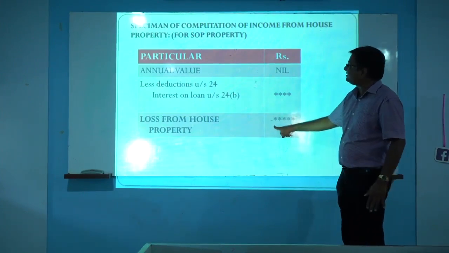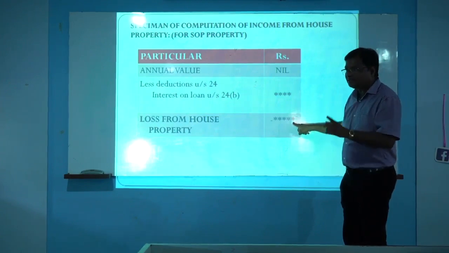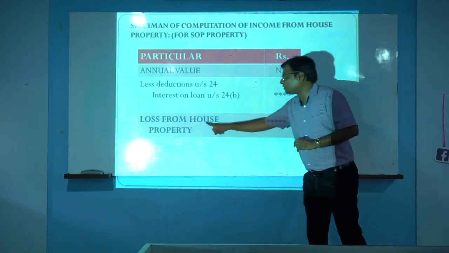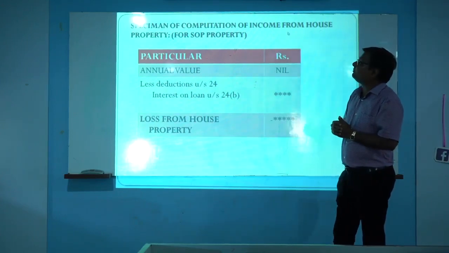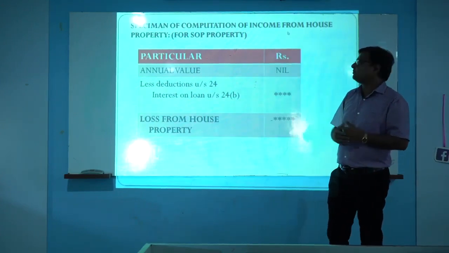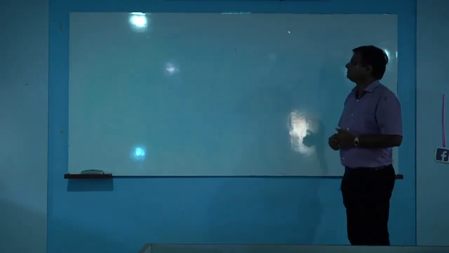The balance here will be in minus form. Then it will be called a loss from house property. This is the specimen for computation of income from SOP property. Next. Thank you.